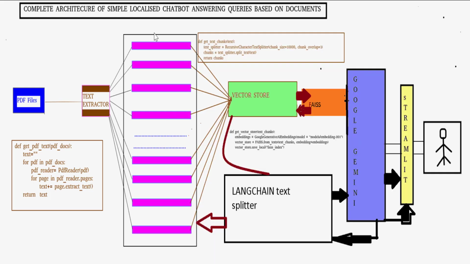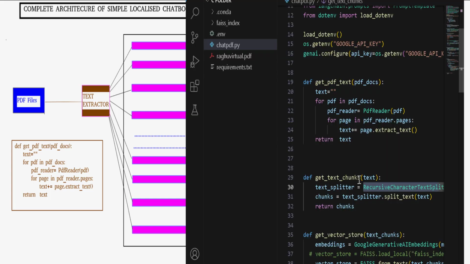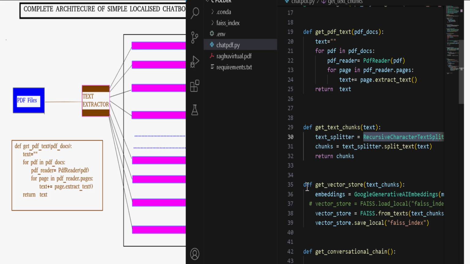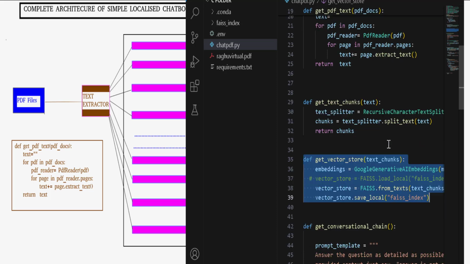Like this are the different chunks, and after that it will be converted into the vector database, which is nothing but floating point numbers, which is this one. In the code, this function is responsible for this.